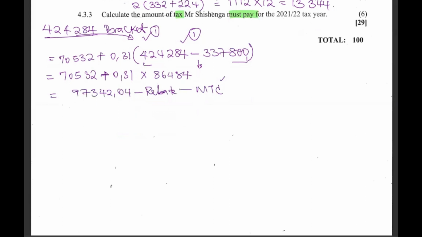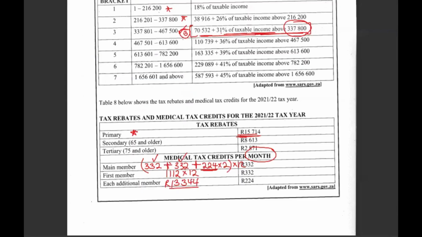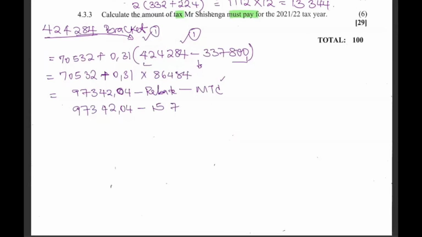So he only qualifies for 15,714 rands. So we come here, we get our money here. This is 0, not 6. 0 minus the 15,714, minus the medical tax credits, which are these. So there we go. We subtract 15,714 minus 13.